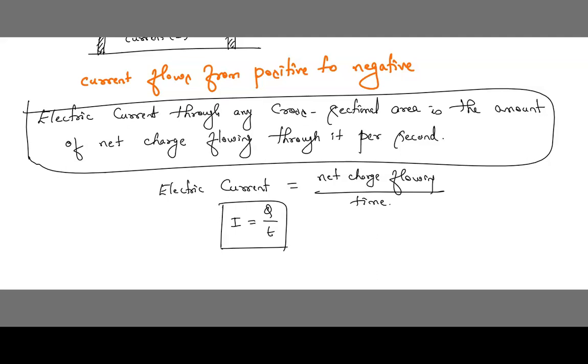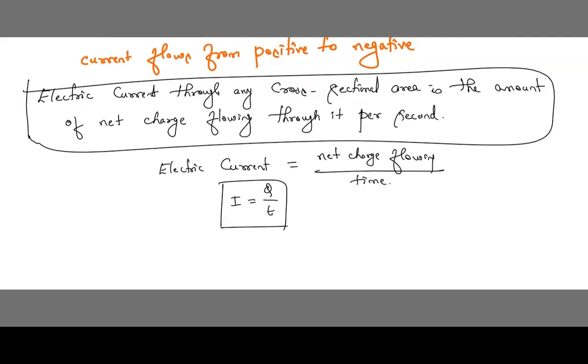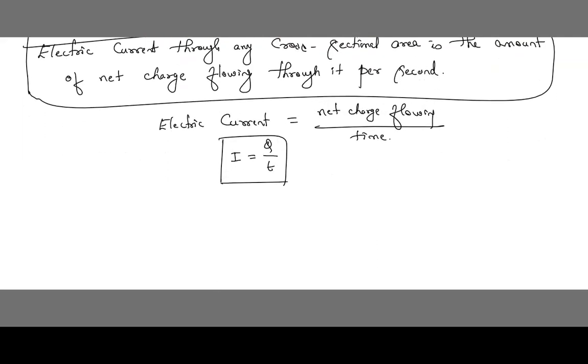The SI unit of electric current is ampere. We denote it by the symbol A.